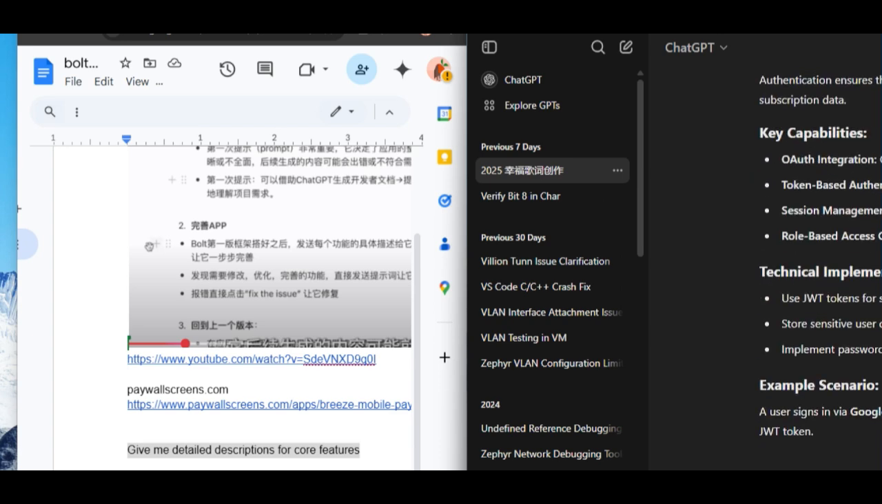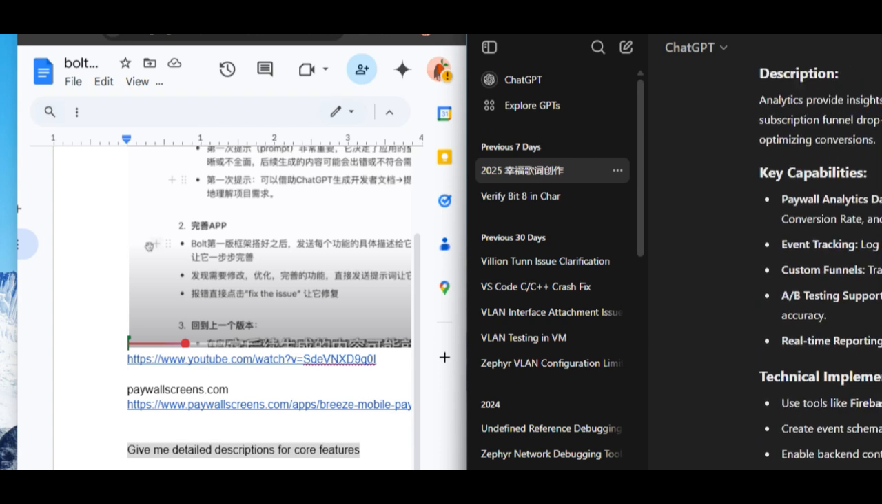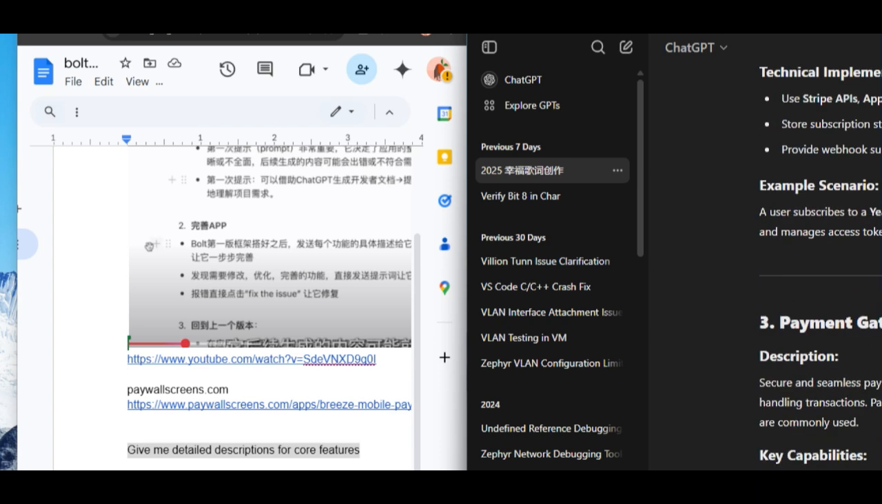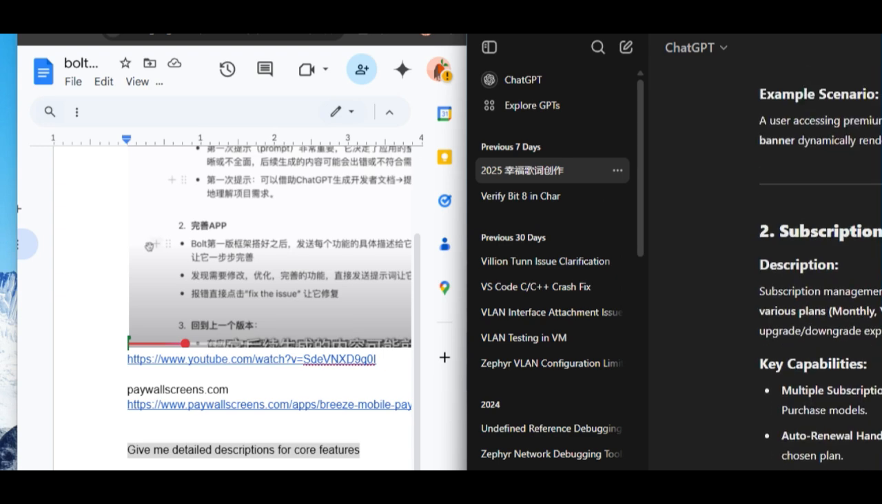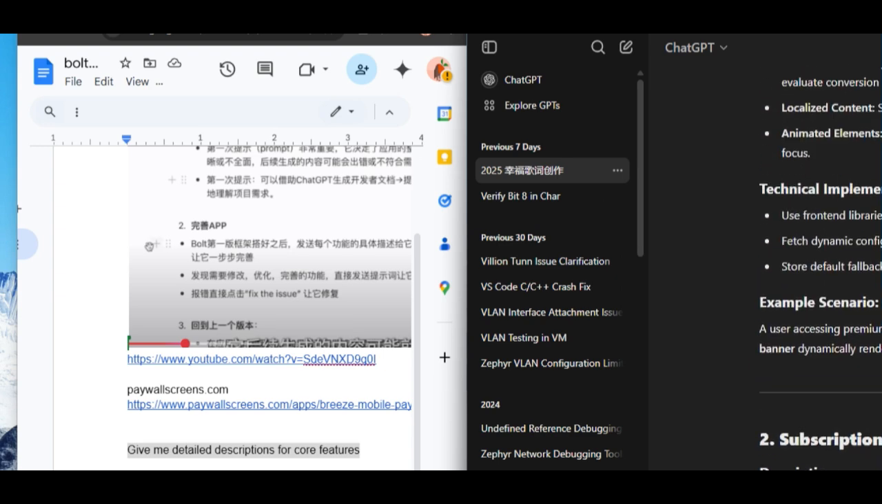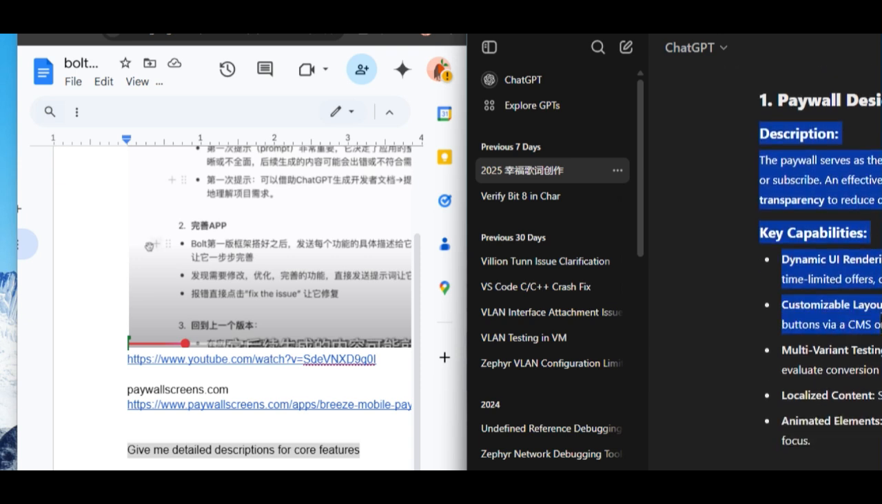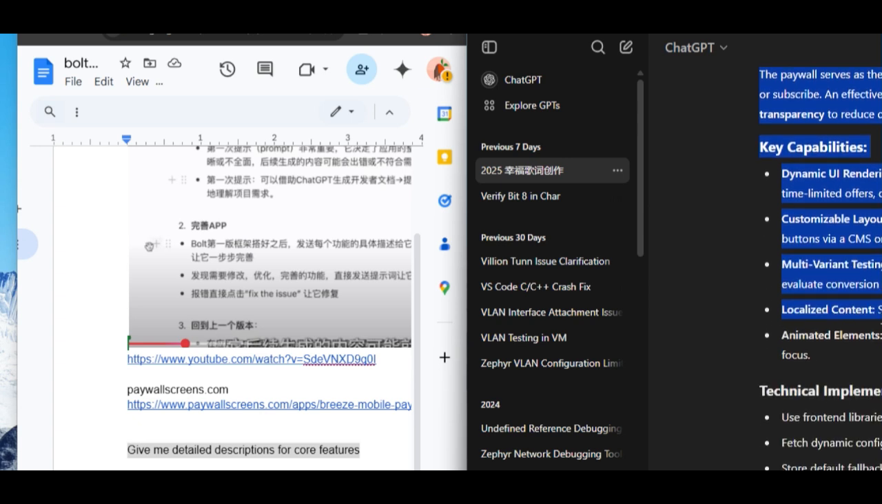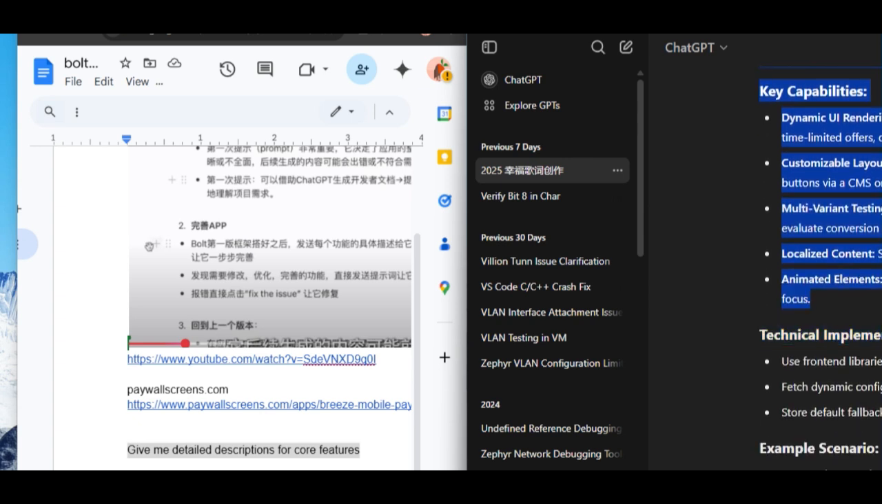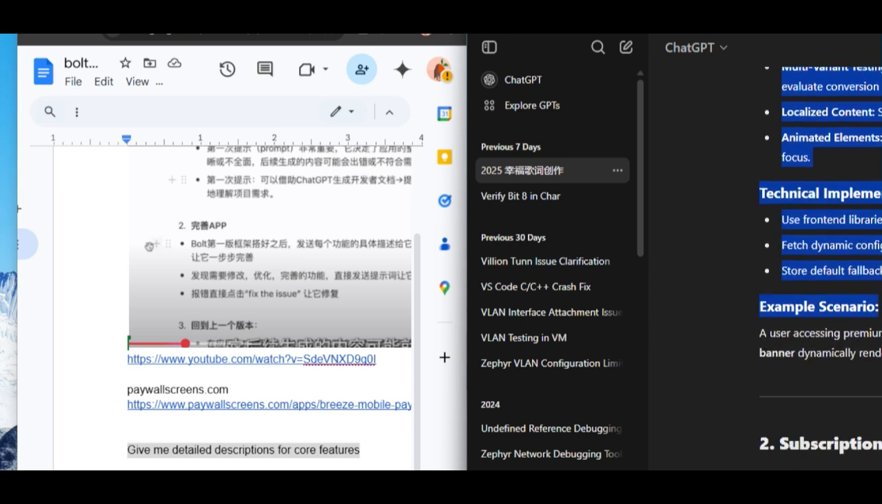Okay, cool. I will do one by one steps based on the 7 part of this whole design. Description, key capacity, design UI first, customer layout, customize layout, multivariate test, animation element. Okay. Let's do the first part.